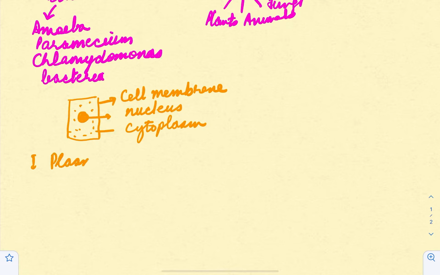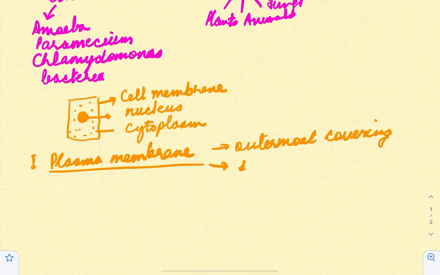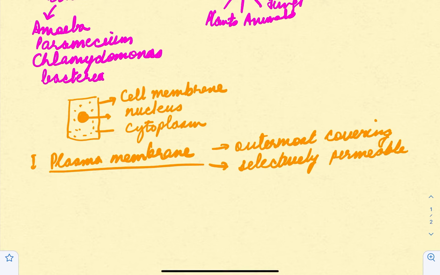Now this plasma membrane or the cell membrane is supposed to be selectively permeable, right? It's obviously the outermost covering of the cell. It gives identity to the cell. It separates one cell from the other, and it permits the entry and exit of certain materials. So we can say this membrane is selectively permeable. That means not all the things can cross it. So there's a kind of check imposed by this membrane.